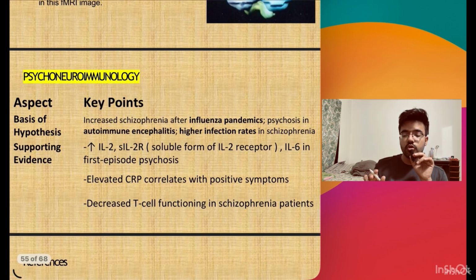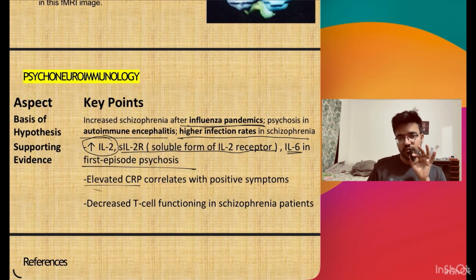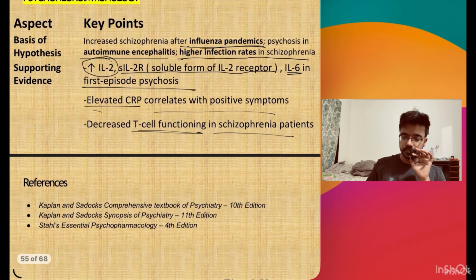Now we will see the neuroimmunology in these patients. In schizophrenia, the risk is increased after influenza infection and autoimmune encephalitis, and there are higher infection rates in schizophrenia. So why does this occur? Because there is an increase in interleukin 2, the soluble form of interleukin 2 receptor, and interleukin 6 in first episode psychosis. Also, there is elevated C-reactive protein, which correlates with the positive symptoms, and there is decreased T cell functioning, which is responsible for increased infection in these patients.